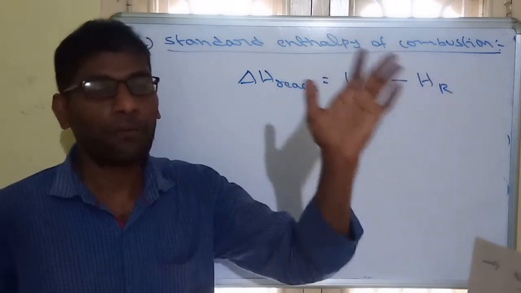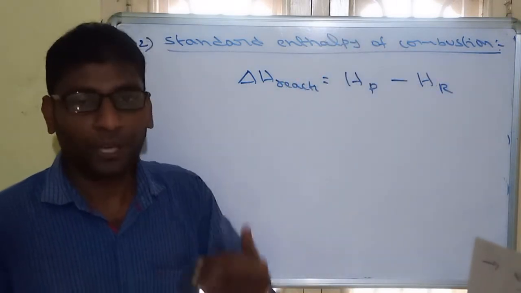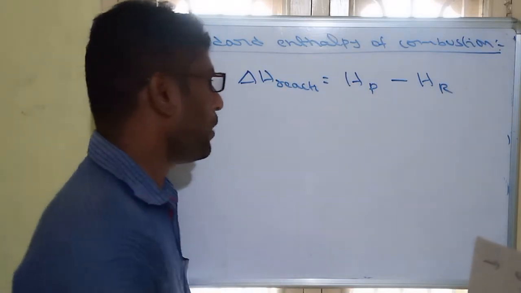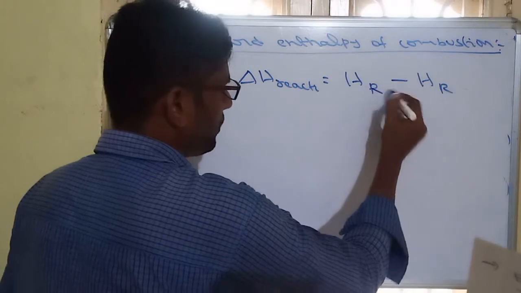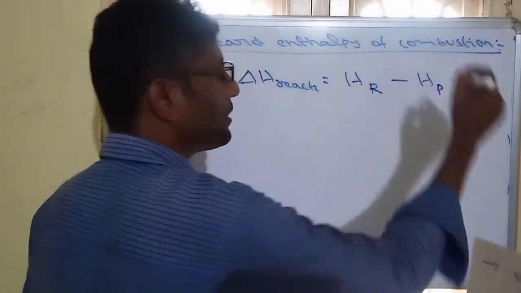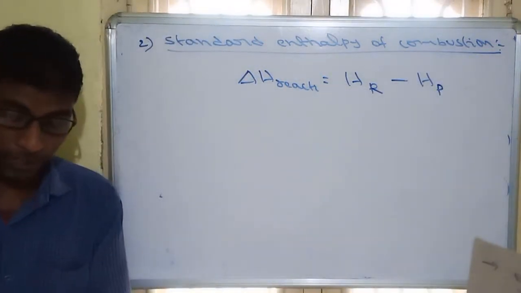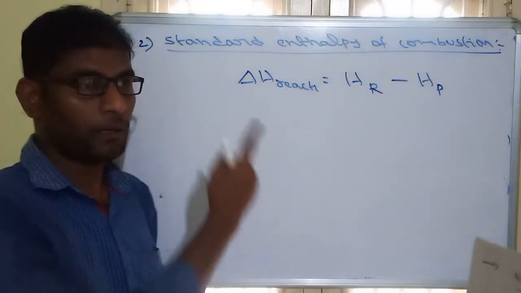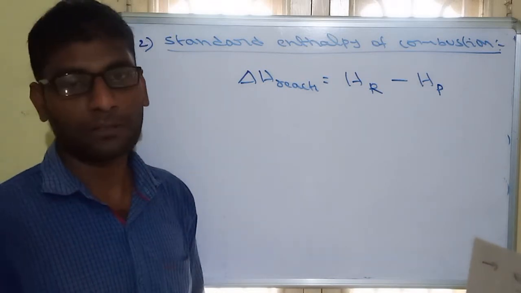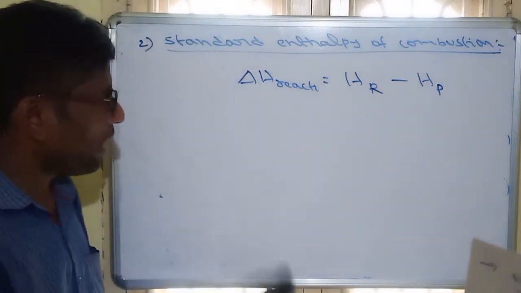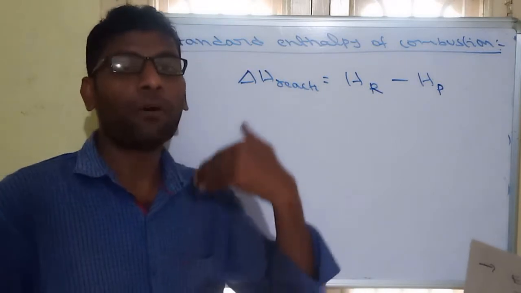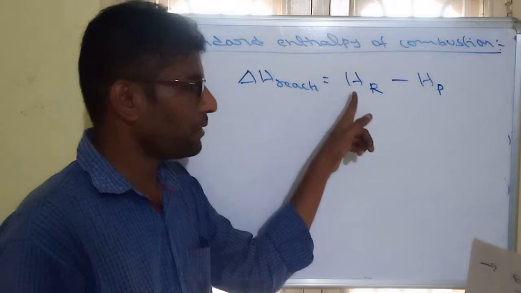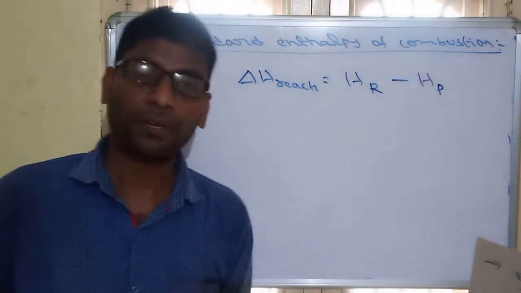When enthalpies of formation are given. If the given values are enthalpies of combustion, then the enthalpy of reaction must be enthalpy of reactants minus enthalpy of products. This is opposite. Remember, in formation the product is 1 mole, in combustion the reactant is 1 mole, so that's why it should be opposite. So for the enthalpy of reaction from enthalpies of combustion, the formula is enthalpies of reactants minus enthalpies of products.